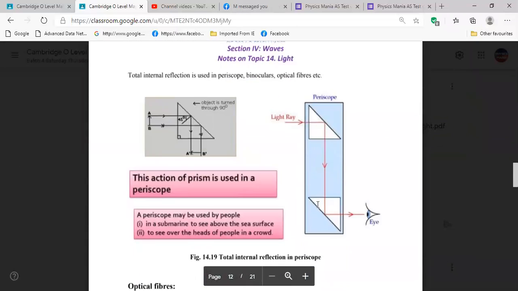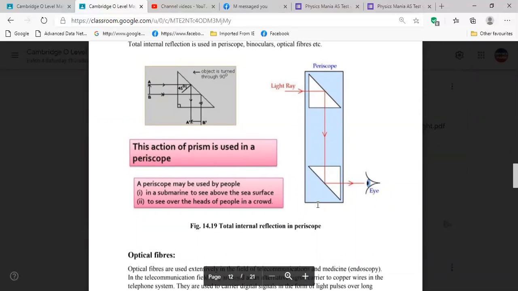So now we have here the prism and periscope, the applications of total internal reflection.